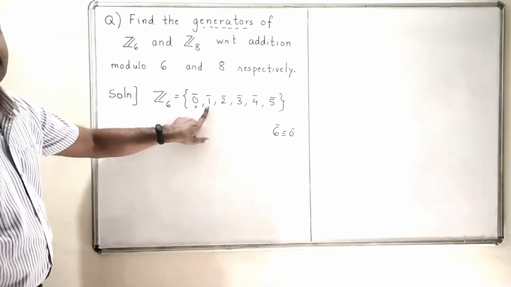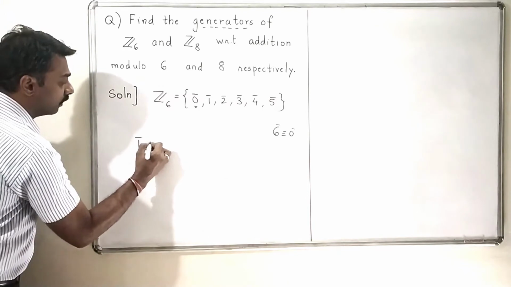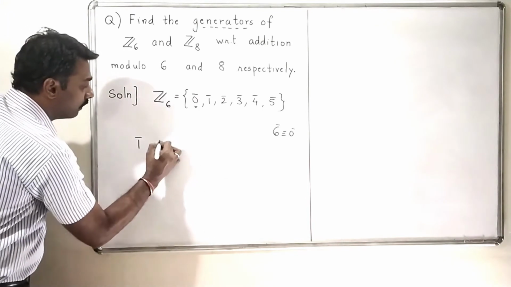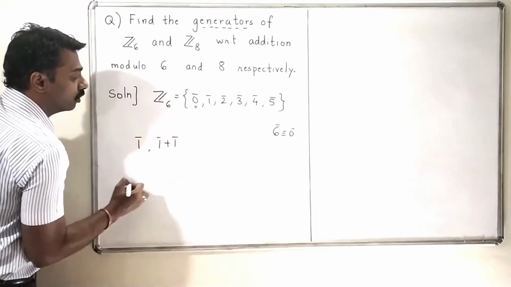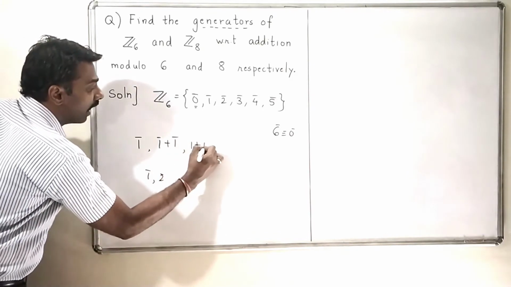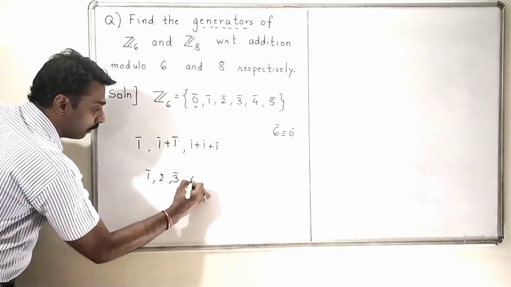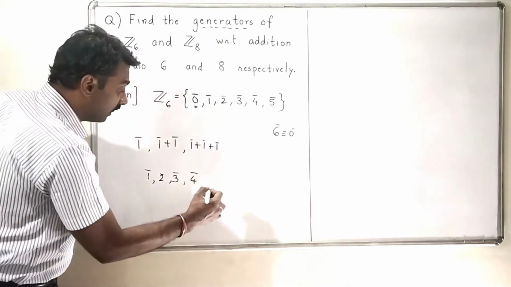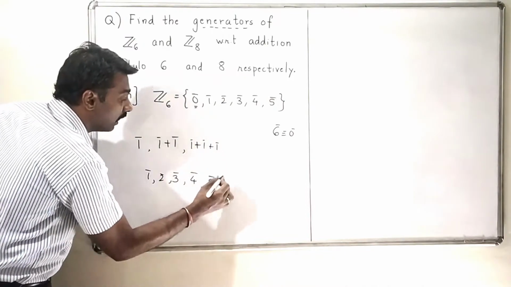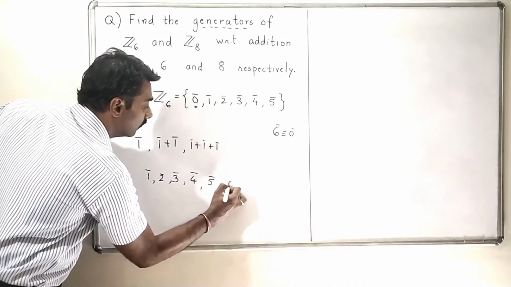If I try that with 1 bar, the first element is 1 bar. Let me take 1 bar plus 1 bar, which is 2 bar. If I add 1 bar 3 times, I will get 3 bar, and therefore 4 bar also. When I add it 5 times, I will get 5 bar, and when I add 1 bar 6 times, I will get 0 bar.